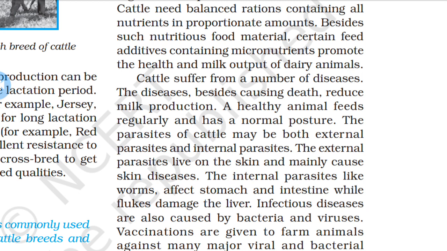Sometimes parasites live on the body of the animal: external parasites and internal parasites, available on their body as well as inside the body. The external parasites live on the skin.